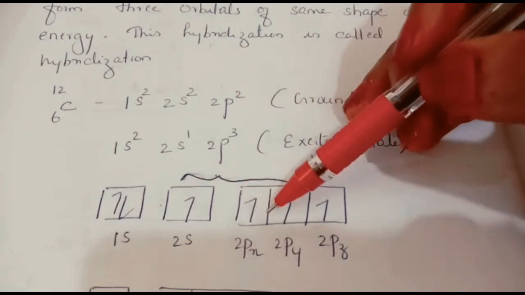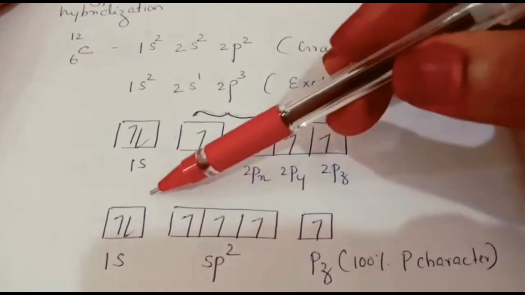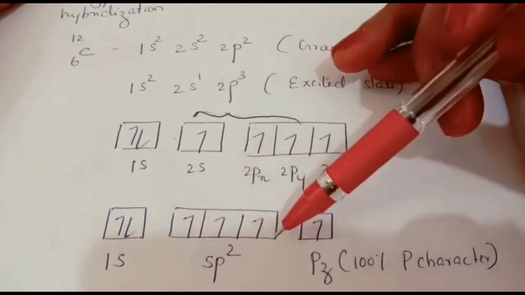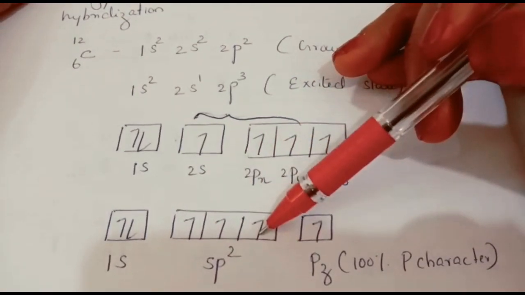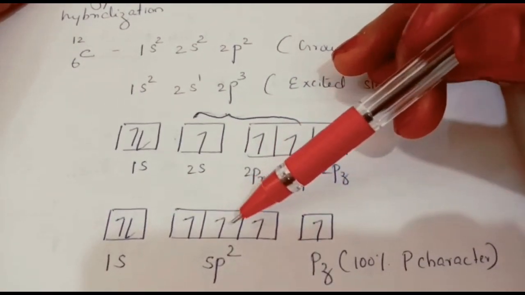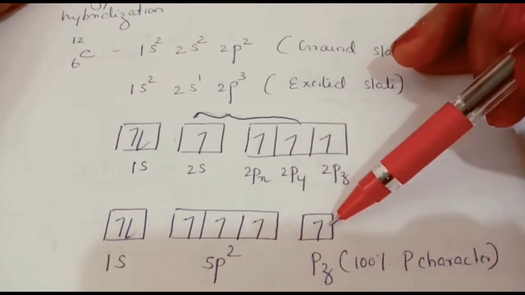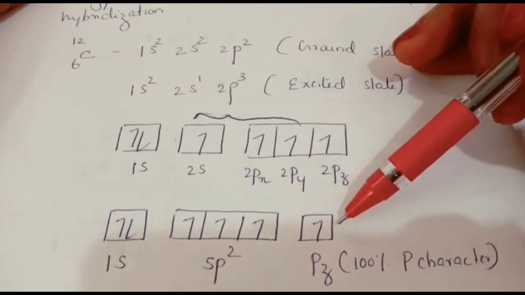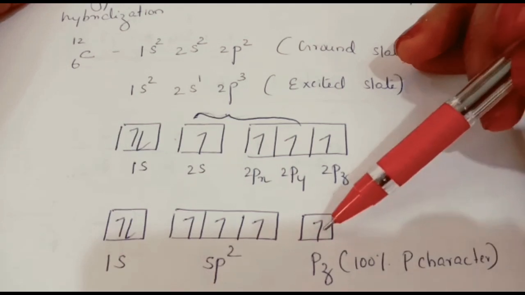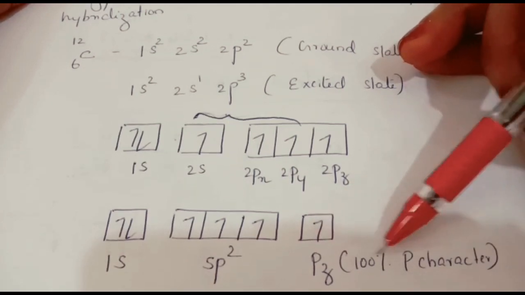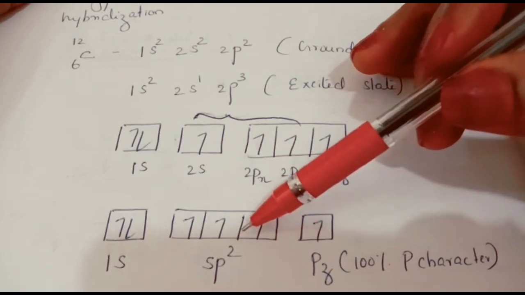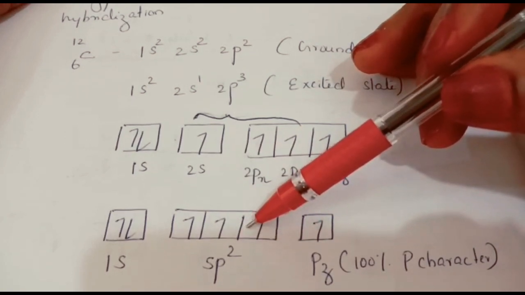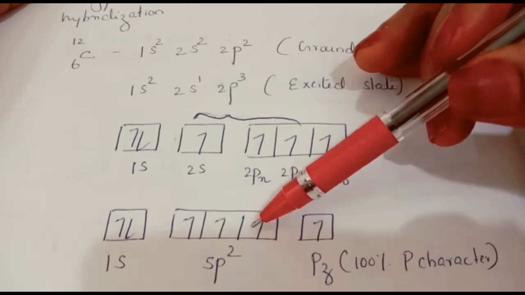When these combine together, it will come like this. See here 1s with 2 electrons, and this is sp2. These 3 sp2 orbitals have the same shape and same energy, and the pz is vacant, that is, unhybridized. This pz has 100% p character, and the sp2 orbitals have 33% s character and 66% p character.